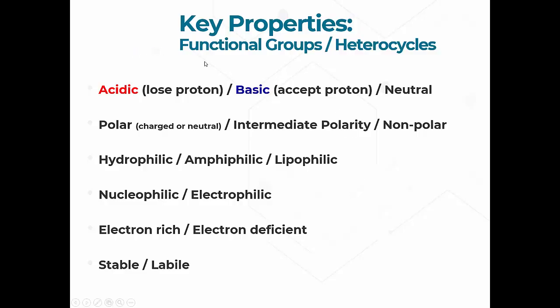Now we're going to talk about functional groups or heterocycles, which is essentially just a different form of functional group. A cycle, right, is a compound that is cyclic, like benzene is cyclic, naphthalene. Hetero just means it has something other than carbon in it, right? It could have nitrogen, it could have an oxygen in it, or so on. So that's all a heterocycle is, nothing more than that.